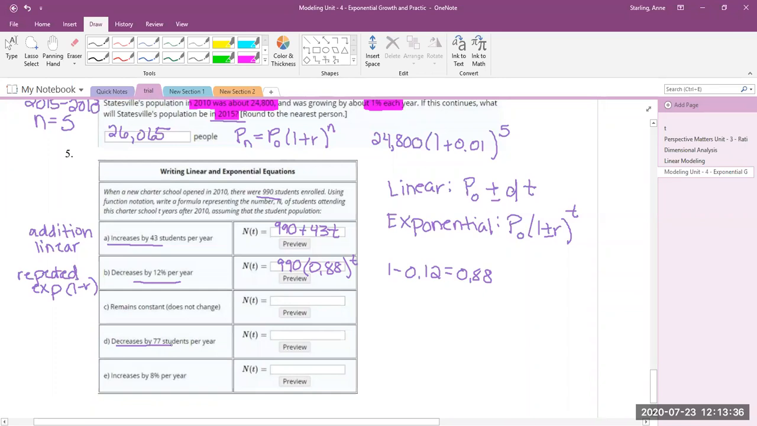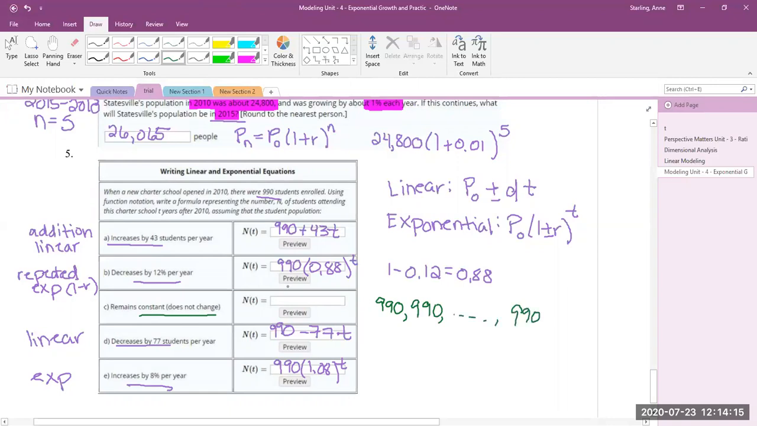Decreasing by 77. That's a constant minus 77 every time. So that one's linear. So that would be our 990 minus 77t. And then an 8% increase is going to be exponential. So that's going to be your Po times 1 plus, so 1.08 to the t. And then this last one I want to look at, if you're remaining the same, in year 0, you have 990. In year 1, you would have 990. 10 years from now, you have 990. So it's a constant function and just remains 990.